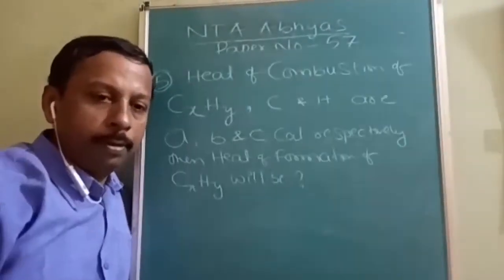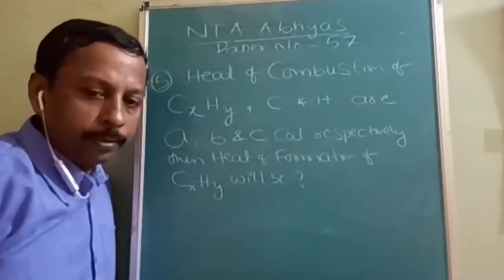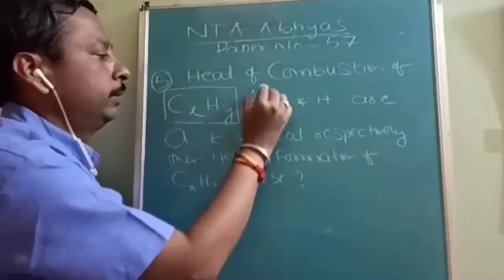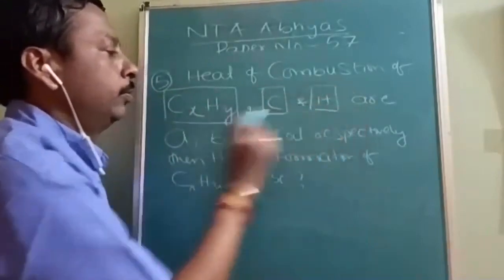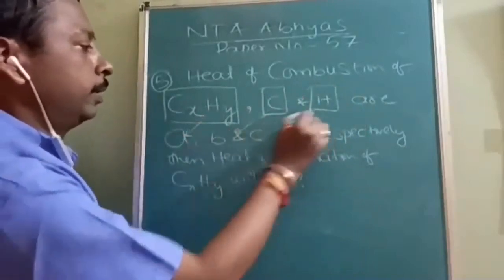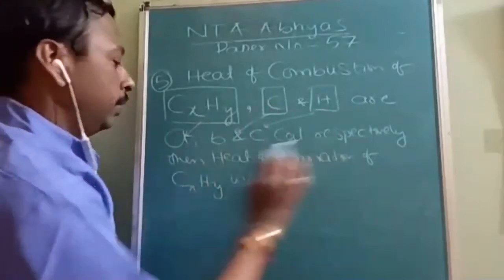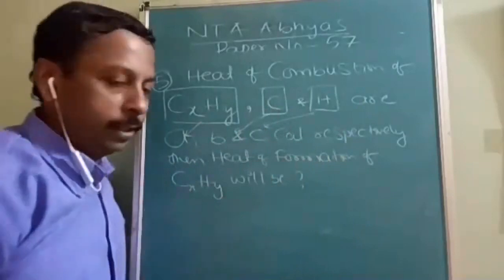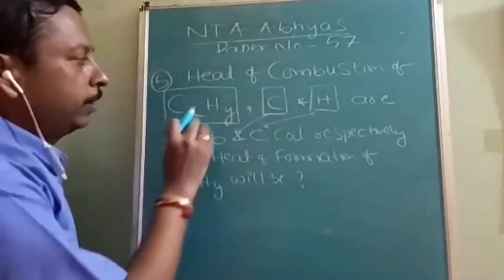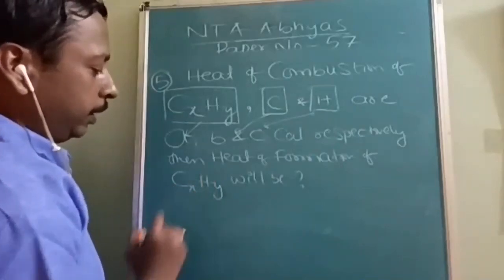Okay, next question is from Hess's law and thermodynamics. Here the heats of combustion of a hydrocarbon CxHy, carbon and hydrogen are given: A for this, B for this, C for this. This is not carbon, this is heat of combustion. Then the heat of formation of CxHy will be... For this, we have to use the three equations to form CxHy.